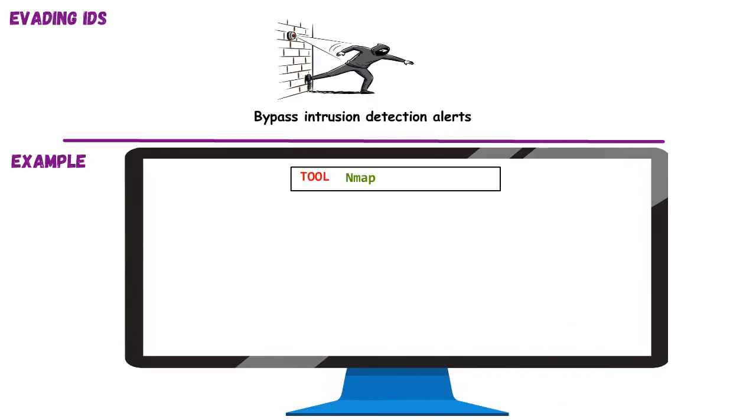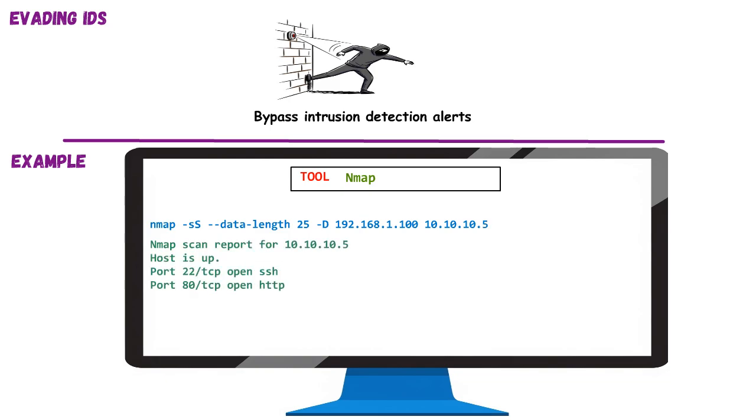Nmap allows stealthy scans by manipulating TCP flags and injecting decoys, reducing traceability. The results show a successful scan of open ports without alerting the IDS under default settings. This confirms the IDS didn't log or react to our stealth activity. Understanding how to evade detection helps red teams simulate real threats. For blue teams, it's essential to tune IDS to catch these tactics.